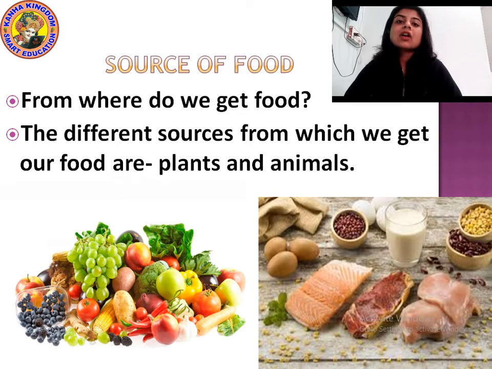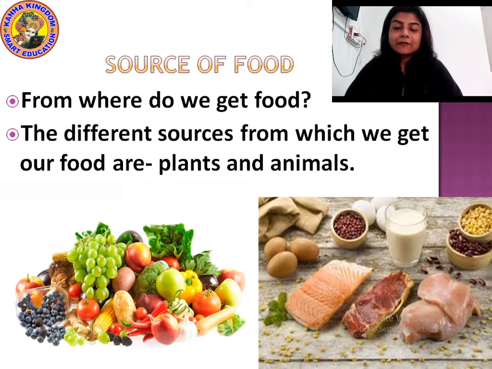These are the foods that we get from plants. And from animals, what do we get? From animals we get milk, egg, meat, honey. All these things are obtained from animals. So these are the different sources of food, plants and animals.